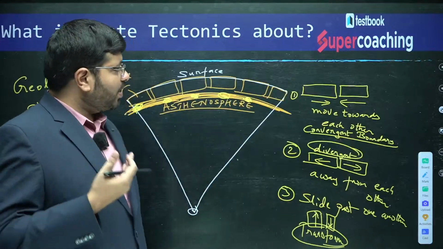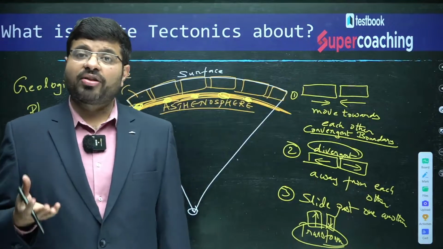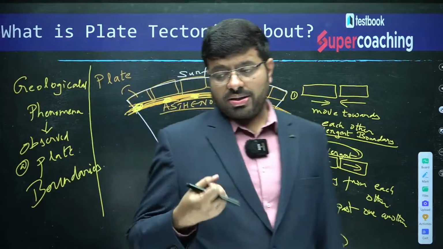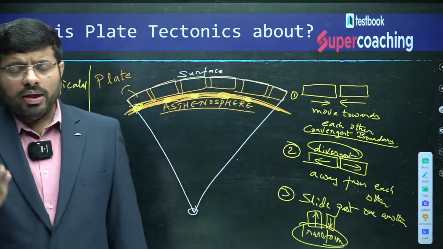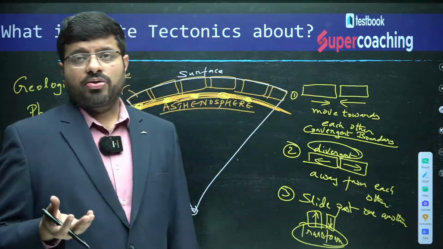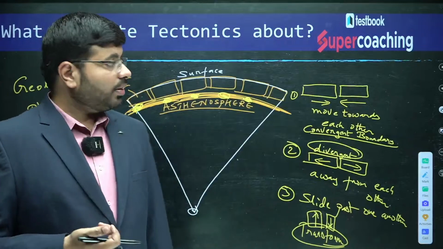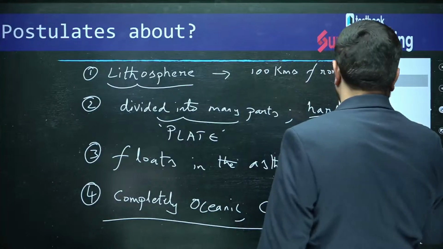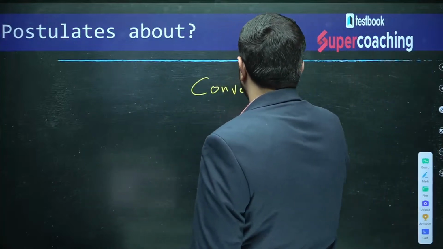See, already the interior of the earth is quite hot. At the same time, the presence of radioactive materials will be increasing its hotness, so the temperatures would be much higher. So, overall there will be differences of temperature within the asthenosphere, that will lead to convective currents. What I am trying to say, that will lead to what? Convective currents.